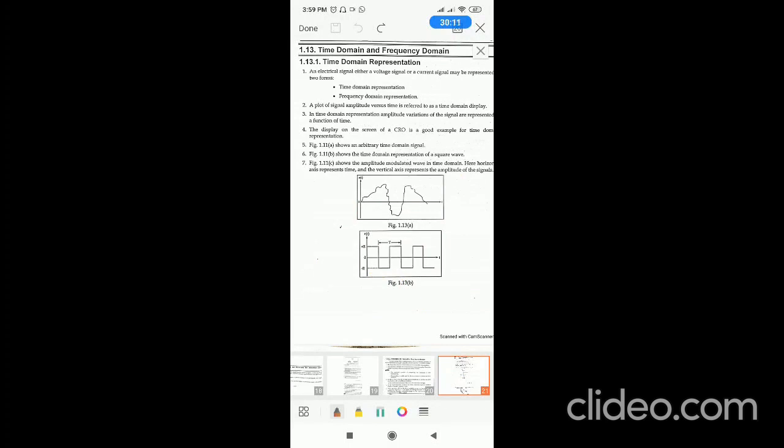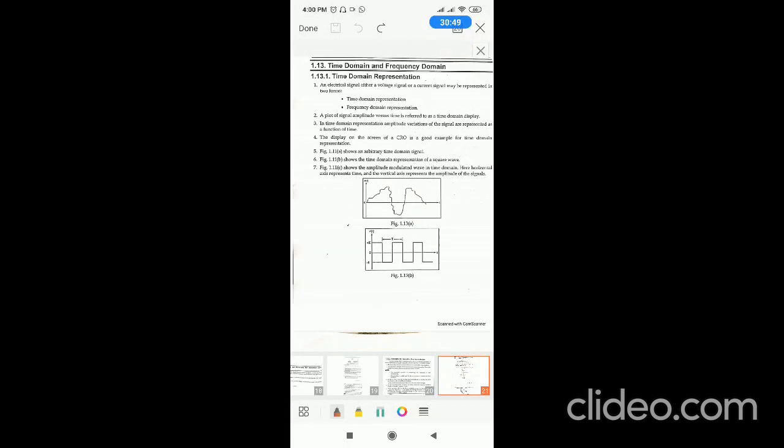To represent a time domain signal, a CRO is required. What do you mean by CRO? Cathode ray oscilloscope, which shows the signal shape in a display device having time on the x-axis. The advantage of time domain representation is people can understand easily what is its value, what is the phase, what is the amplitude, and what is the time period. You can easily understand its basic parameters: frequency, phase, as well as time period and amplitude.